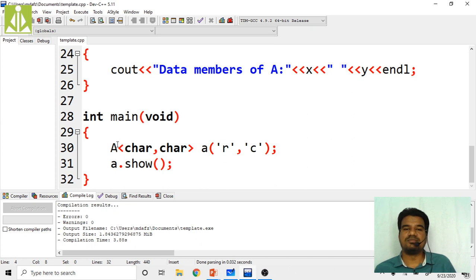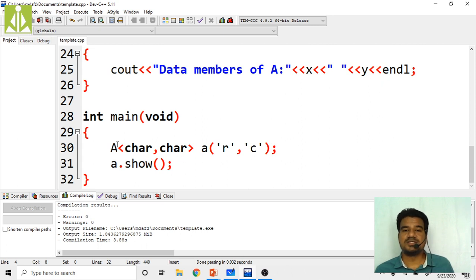Because in future, whatever code we are going to write is purely dependent on these templates. The analysis is very important: how we are defining and declaring the code inside the class, and how we are writing the functions according to these templates, is very, very important.